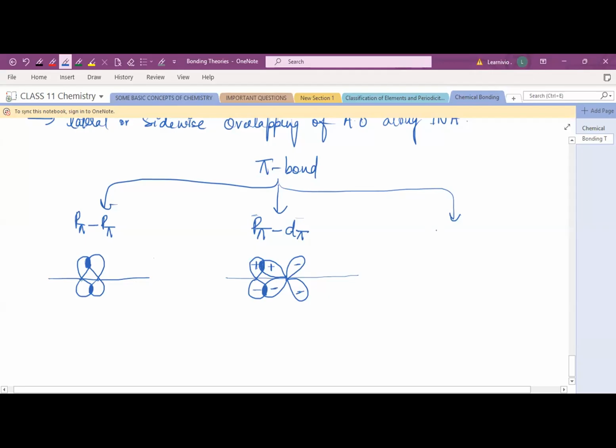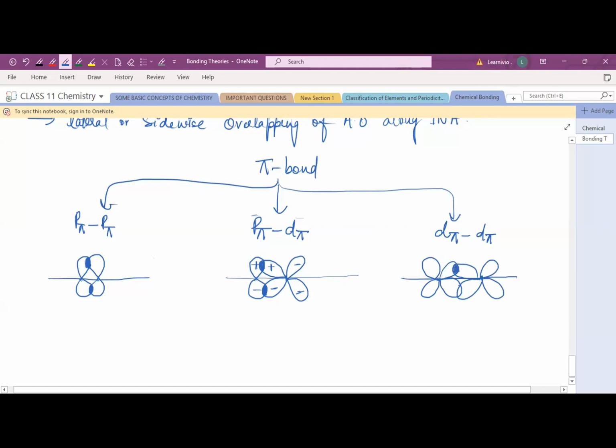Third one, d pi d pi type of interaction. Very easy. Both the orbitals are d orbitals. One, two, three, and four lobes.